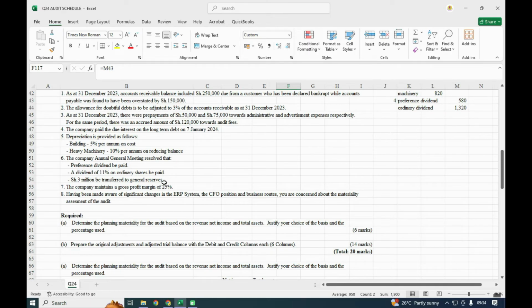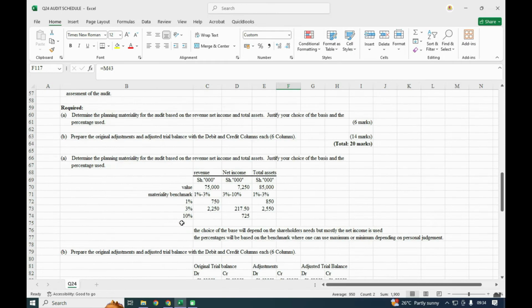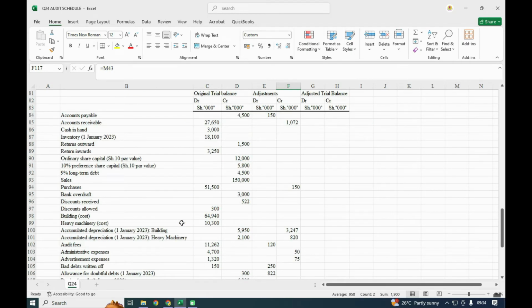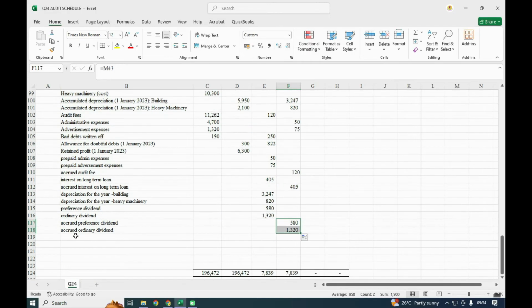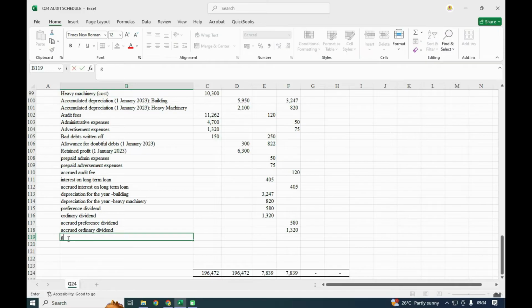So 3 million is to be transferred to general reserve. So we need to see whether we had general reserve. So here is where we had our reserves. And in these reserves, we did not have general reserve. So we shall have general reserve.